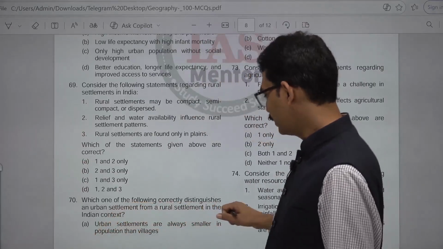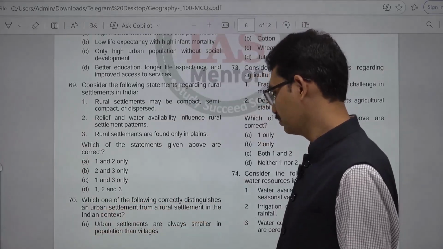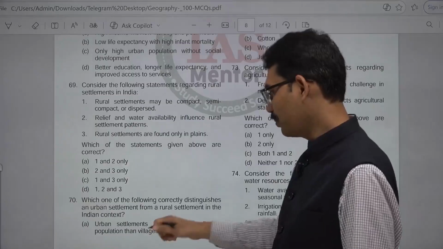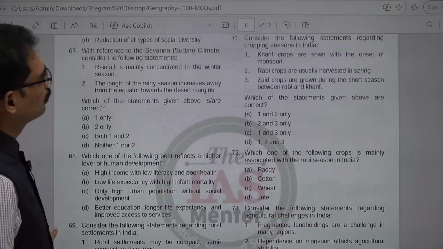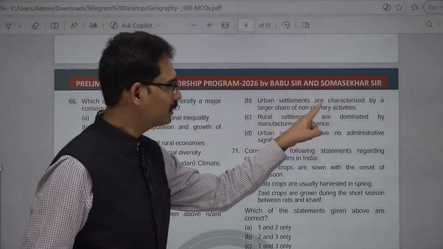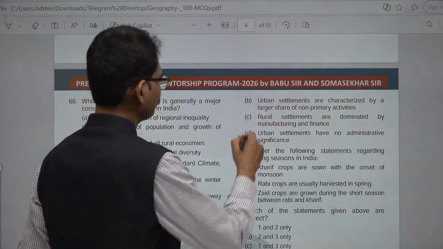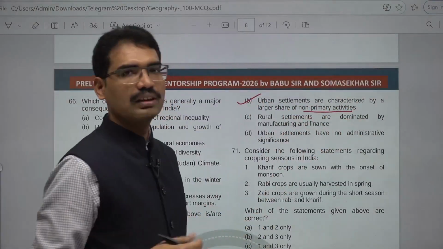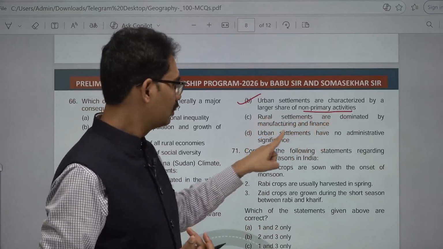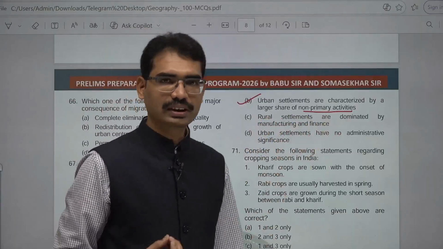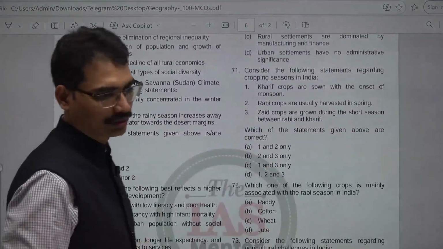Which one of the following correctly distinguishes an urban settlement from rural settlement in the Indian context? Urban settlements are always smaller in population than villages? No. Urban settlements are characterized by a larger share of non-primary activities. That is the correct one. Non-primary means other than agriculture. Rural settlements are dominated by manufacturing and finance. No. Urban settlements have no administrative significance. It is not the case. B is the answer. Next one. 71.